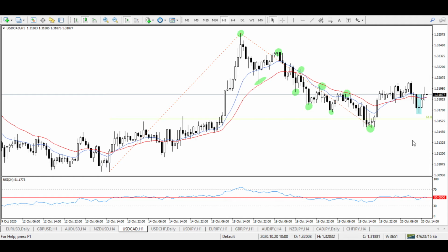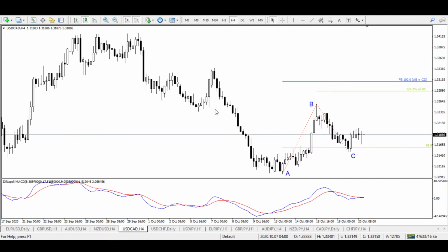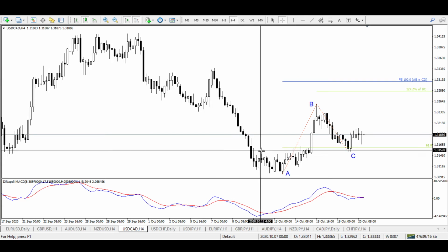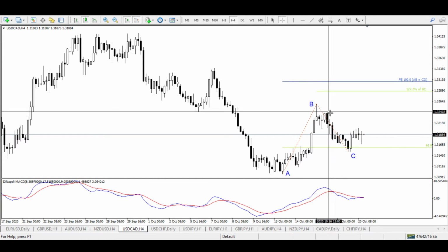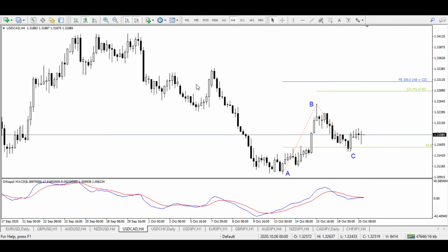So now we have RSI above 50, but we have to be very careful because we cannot make a decision just based on what we see on the 1 hour time frame. So I'll take you to the 4 hour time frame and show you one or two factors which are contradictory to a buy position right now. If we look at this 4 hour time frame, the market has been in a downtrend. This was a downswing, then a fast upward retracement, then a bigger downswing, then again a fast upward retracement, and then it could continue to the downside. So we have to be very careful. This is one contradictory factor.